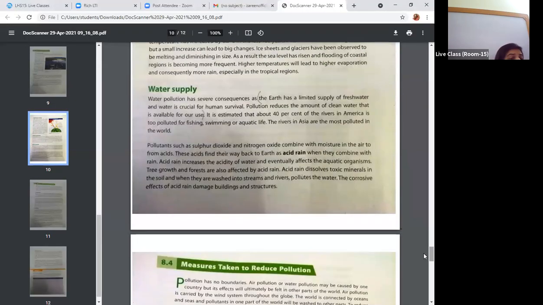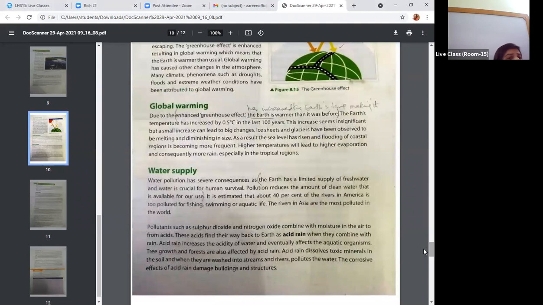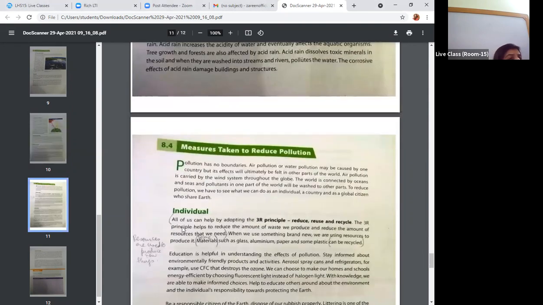So people can see how these types of gases are dangerous. They are infused in the rainwater, and they make that rainwater into acidic rain, and that can be a cause of damage for the buildings and the structures, right? So I think I should stop over here this